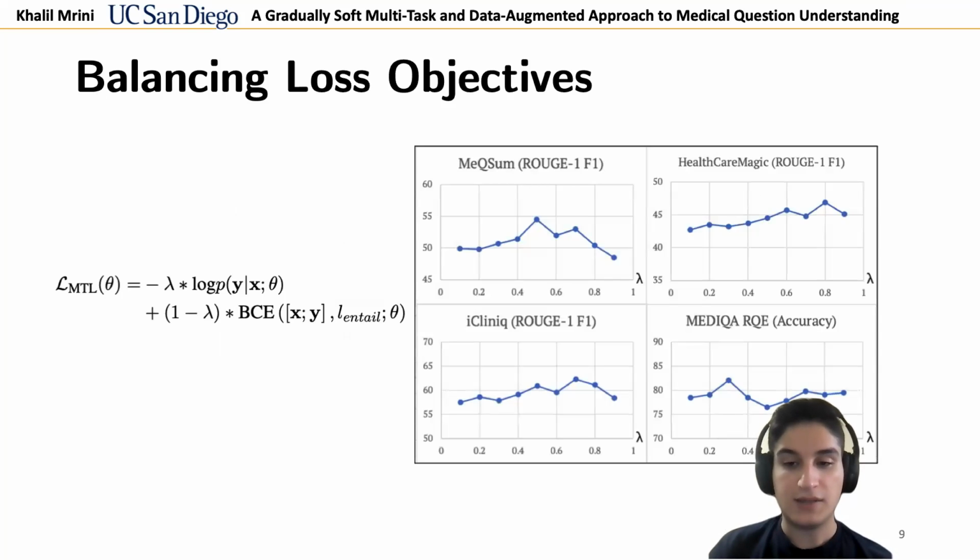Our loss function has a hyperparameter lambda to balance the question summarization objective and the RQE objective. We run experiments where lambda varies from 0.1 to 0.9 in 0.1 increments. For the question summarization datasets, we notice that the smaller the dataset, the more it benefits from data-augmented MTL with RQE.